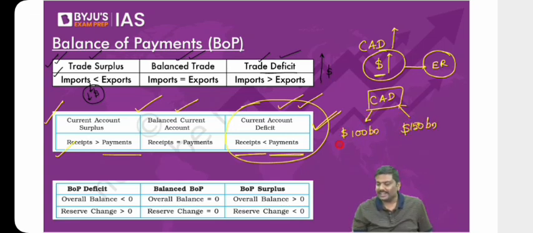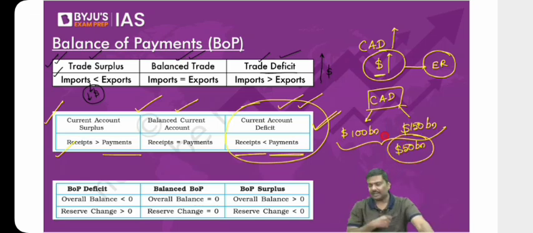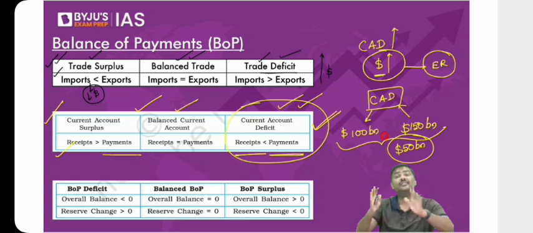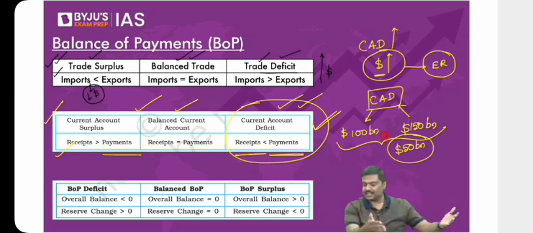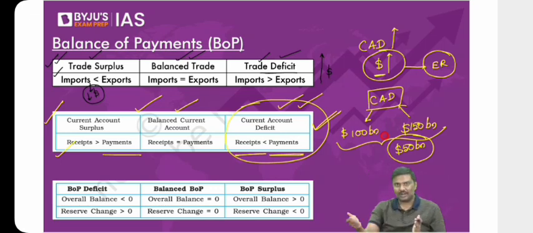Can I write the current account deficit as $50 billion? Now, the question is, from where will you get these $50 billion? I hope you understand. Because you can't print dollars in India. RBI cannot say I have printing presses, I'll print dollars. The Government of India cannot say I also have printing presses, I will print dollars.